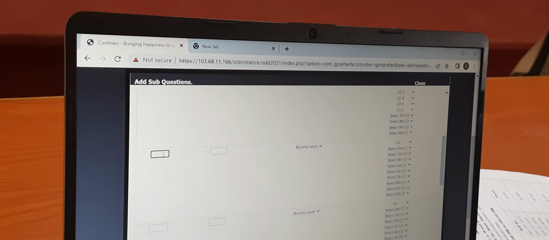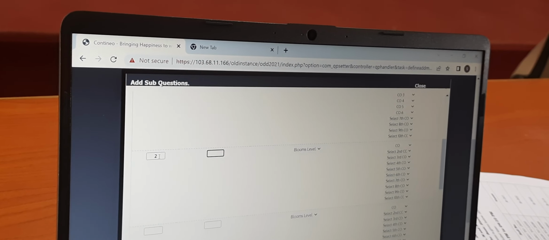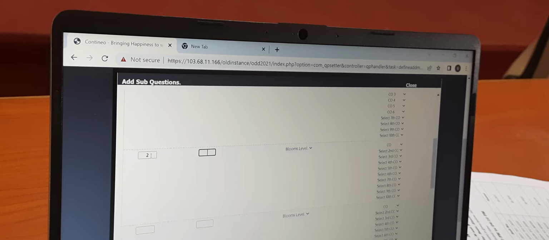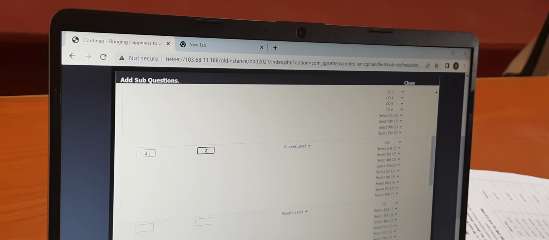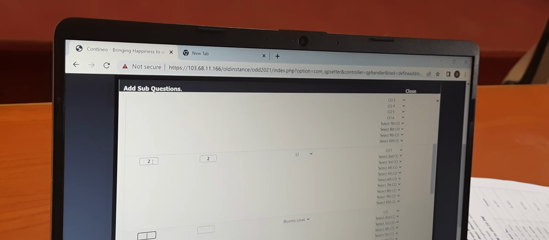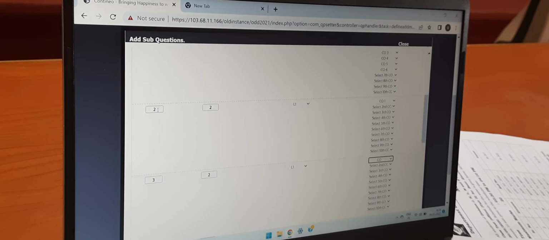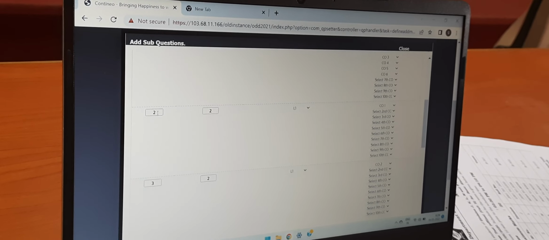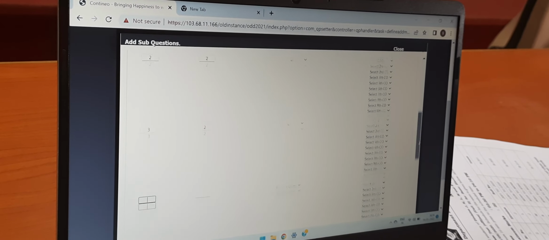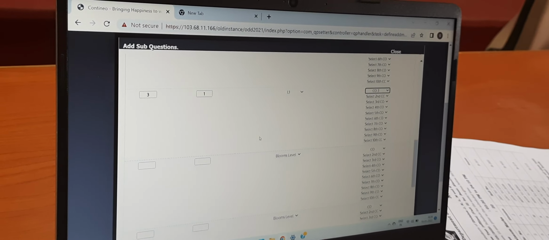Second question, question number 2, marks depend upon your distribution. Our unit number 1 has 2 marks weightage, Bloom's level 1, CO1. Okay, then I am going into question number 3, which is on unit number 2, which is also of 2 marks, Bloom's level 1, CO2. Our question number 4 is for 1 mark only, because our unit number 3 has 1 mark weightage. So Bloom's level 1, CO3.